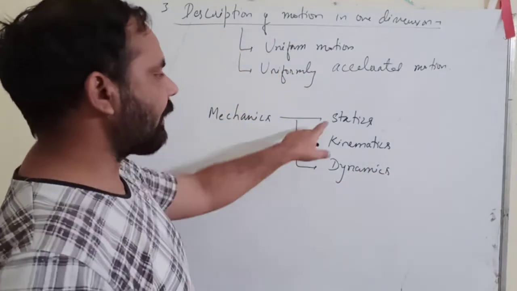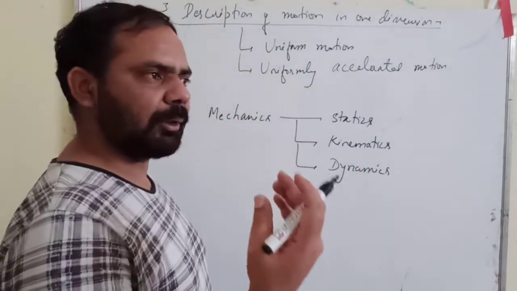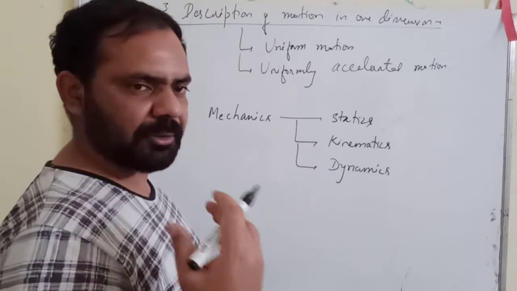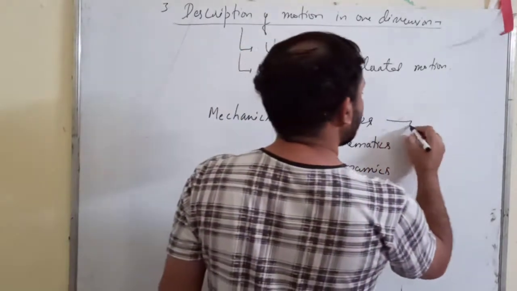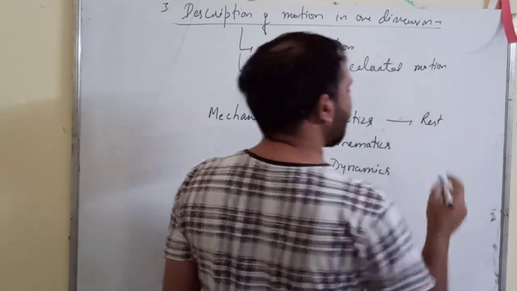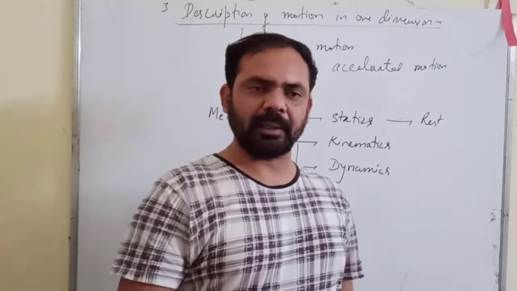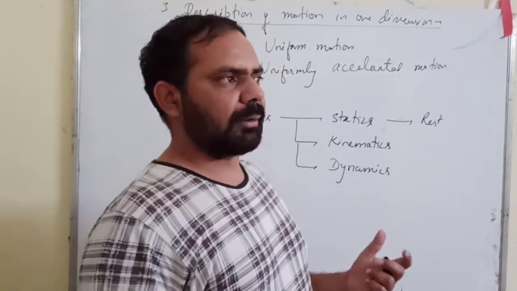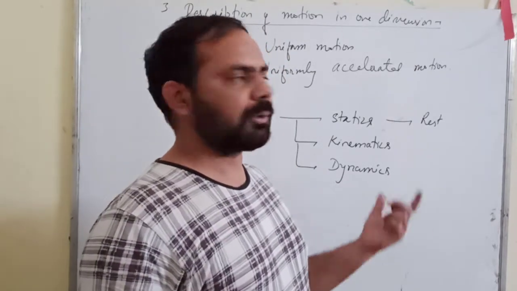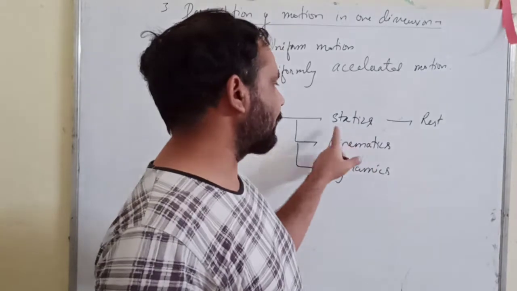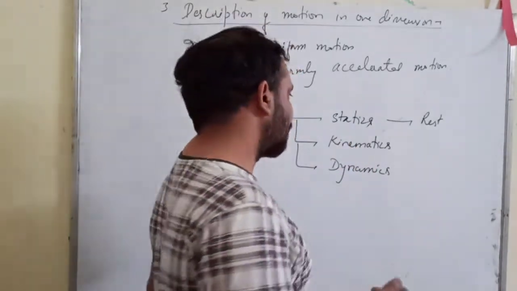Statics means the study of bodies in the state of rest. The body is not moving. What will be the different properties of that body, and the different terms related to that condition of rest? That is included in statics.